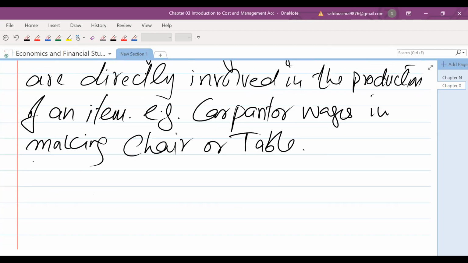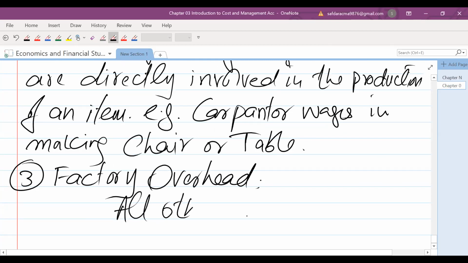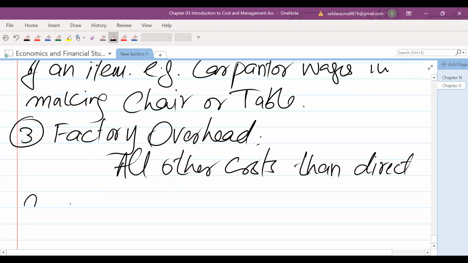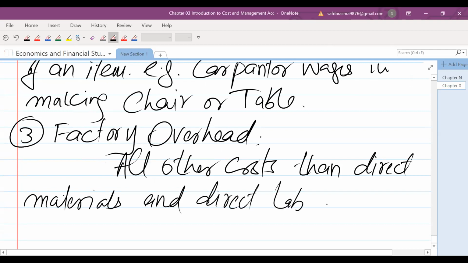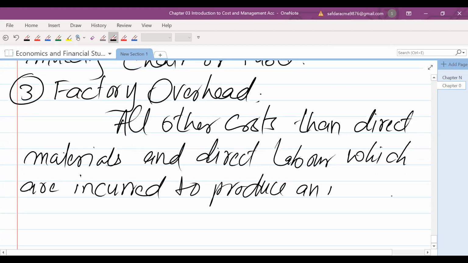And the third one, factory overhead. All other costs than direct materials and direct labor, which are incurred to produce an item, are called factory overhead.